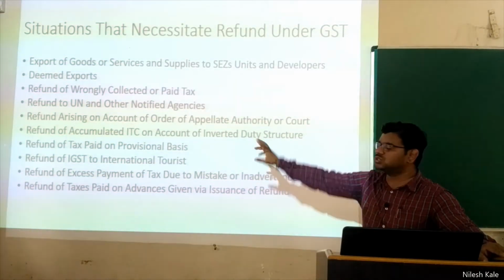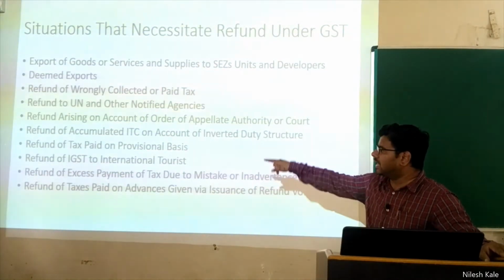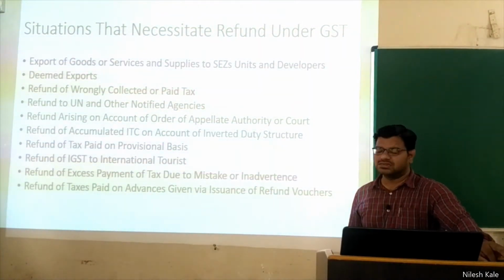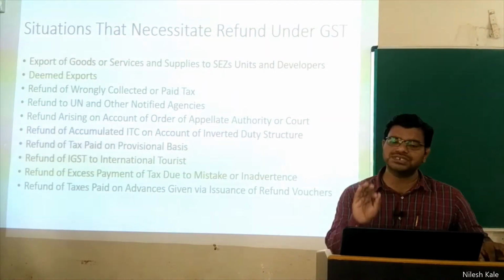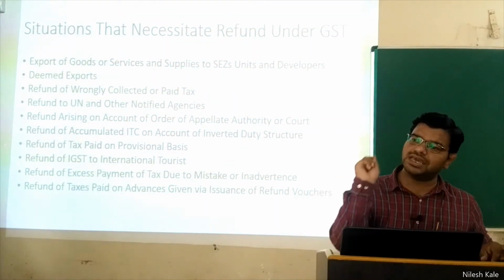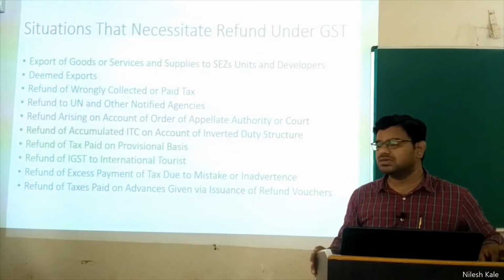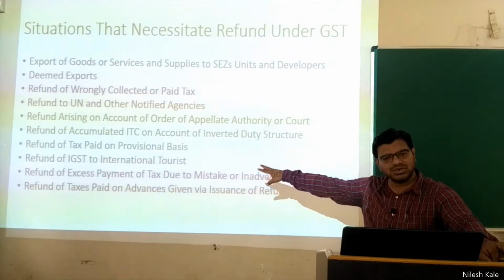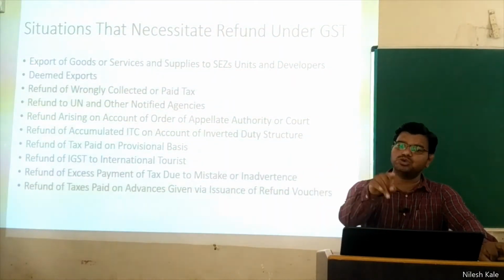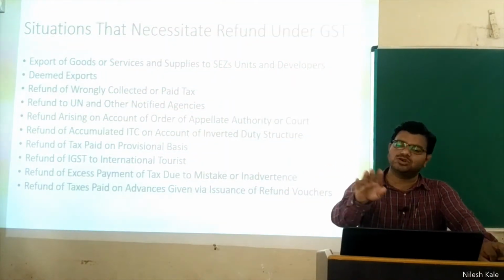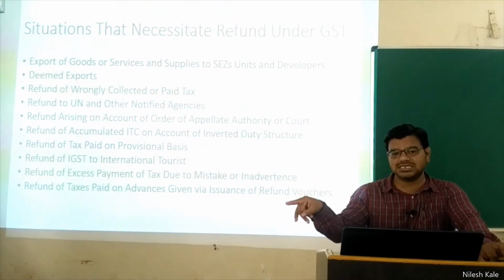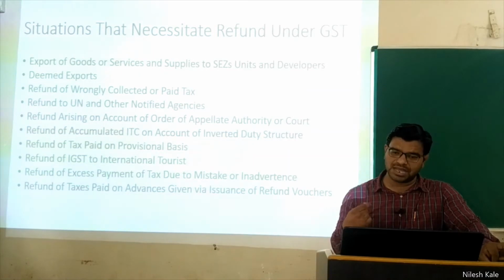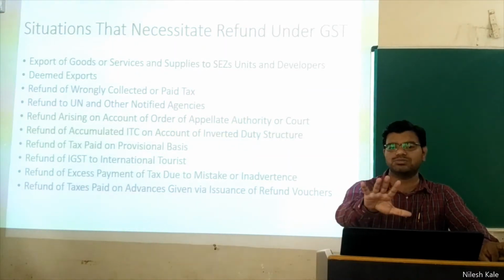On these accounts also you are going to get the refund, okay? And then refund of tax paid on provisional basis. We have discussed this in the previous slide. On the provisional basis you have paid an excess amount and now you are claiming the excess amount back. Government has to pay it to you. Government will pay you definitely, because government wants you to pay the taxes. If you are paying excess, government says fine, do you want to settle it for the next tax period or do you want me to give you 100%? If you want, the government will give you 100%.